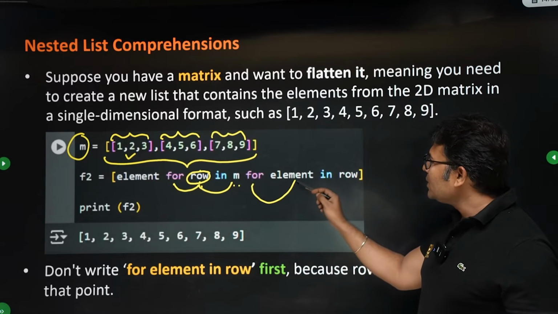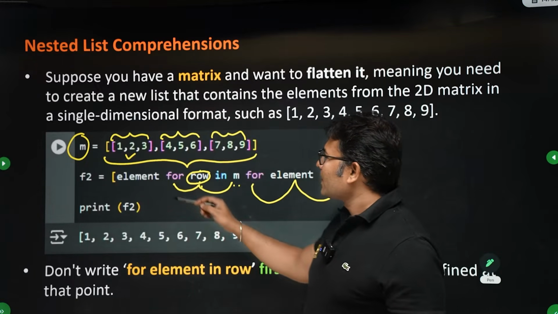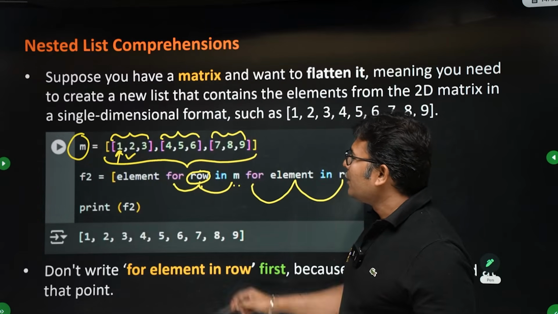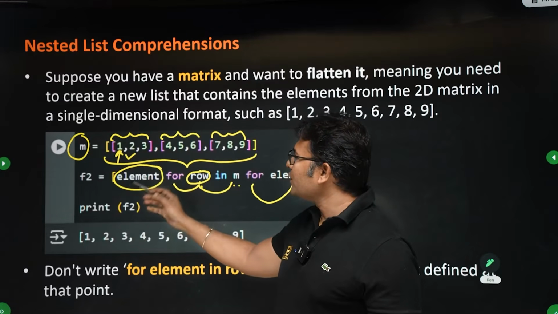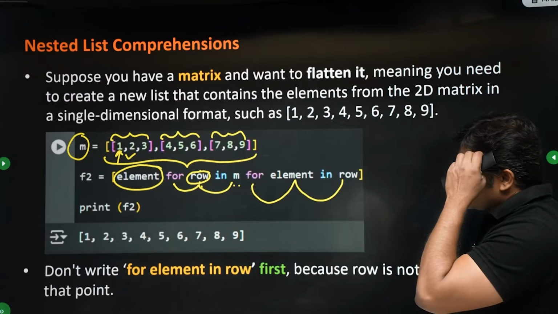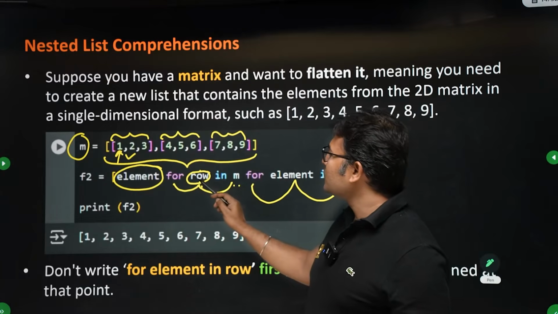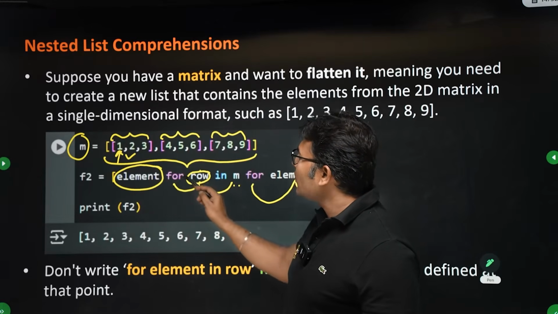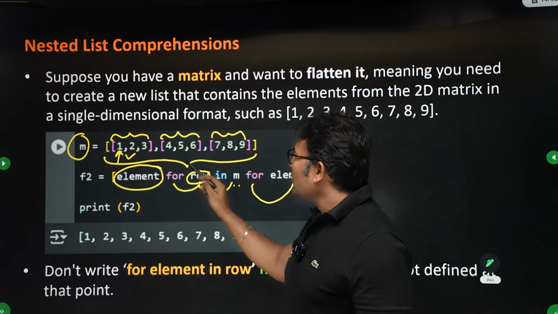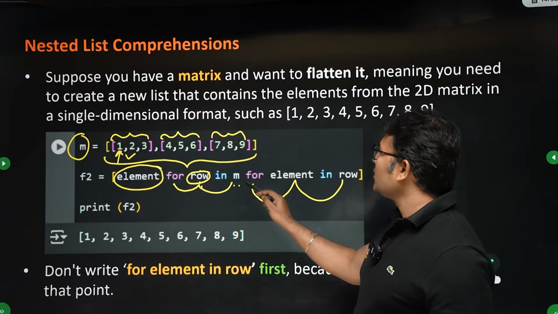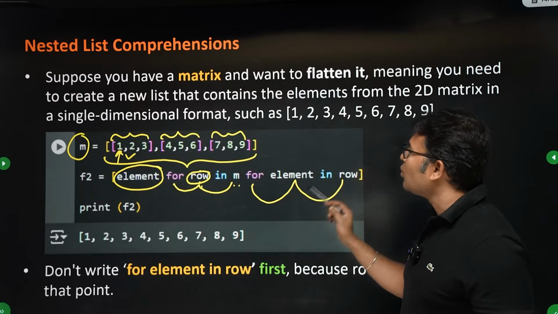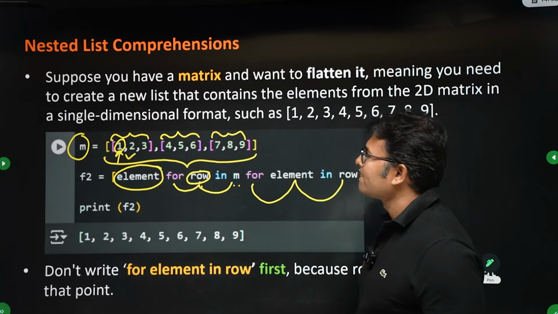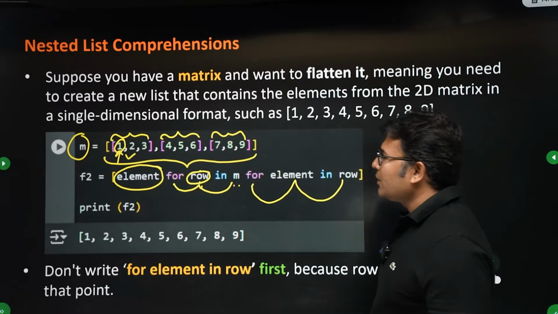Now for each element in row, which means for each element in that row, return that element. There is no condition, we are returning the element. Try to understand this. For each row in the matrix, how many elements are there? 3 elements are there. So for each row means each element in that. Now after getting into each element, we are writing for each element in the row. Okay, we are returning that element.